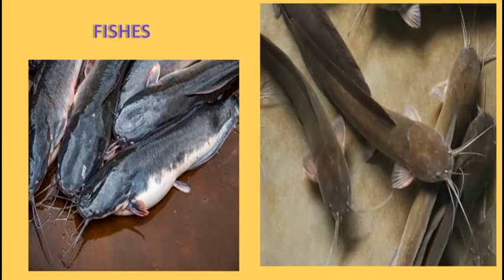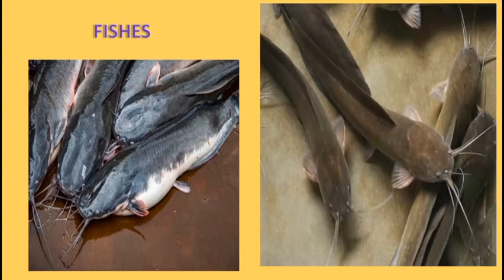Fishes are one of the farm animals reared by farmers today. Fishing is an important occupation for people that live around streams, rivers, and other water bodies. Fishes are equally reared by farmers in ponds and tanks. This is to supplement the fishes caught in the natural waters for human consumption.